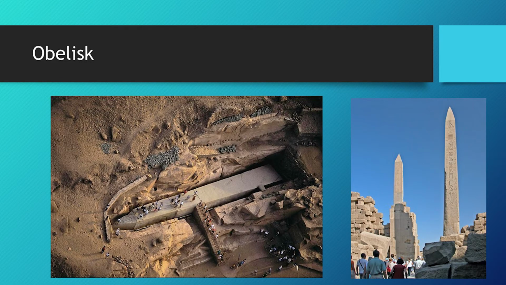Isn't that interesting? Okay, here's some cool Egyptian vocab. An obelisk is this tall thing. You notice we have one in Washington, D.C., the Washington Monument. Those are people standing on it. Gives you kind of a size of how big that is. It's giant. Okay, here's the Rosetta Stone.